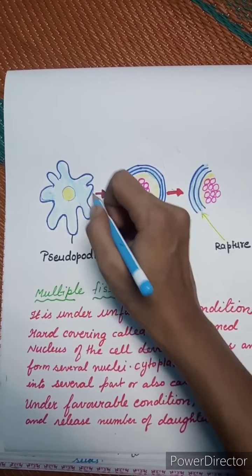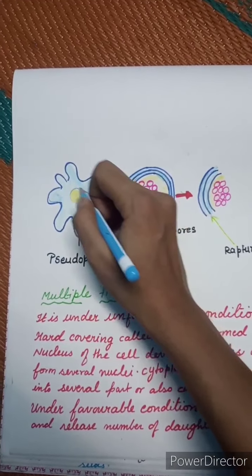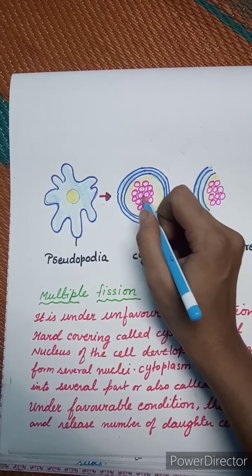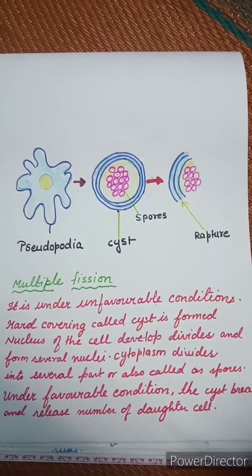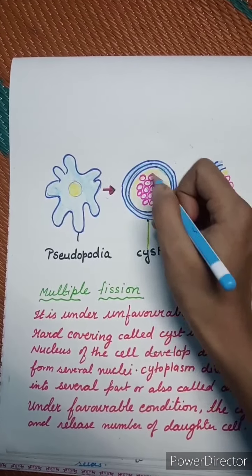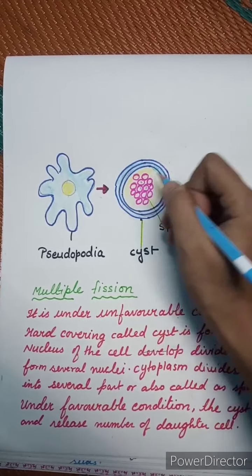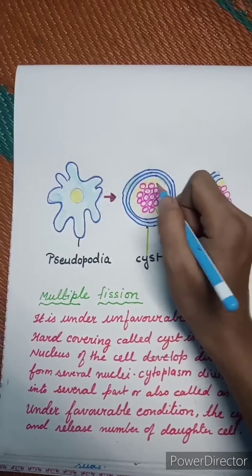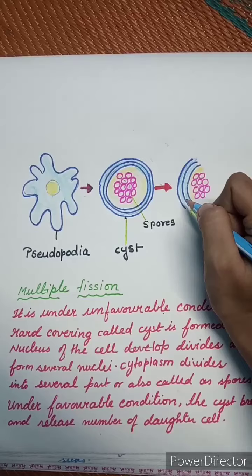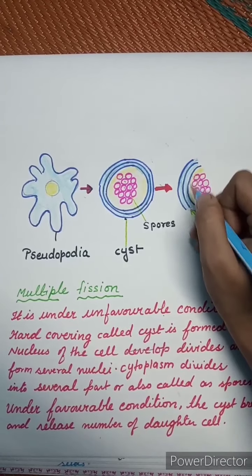The cytoplasm also will divide and forms many spores, as we call them. It divides into several parts or spores, and it will remain in this position only, in the form of a cyst, till the condition changes into a favorable condition.